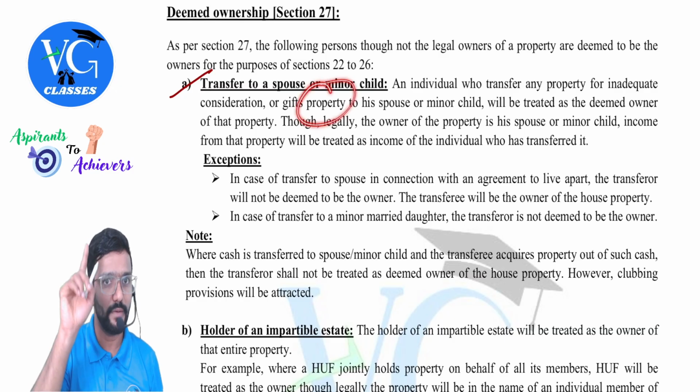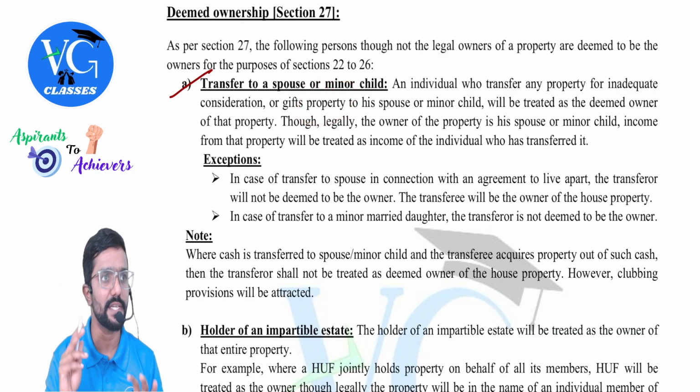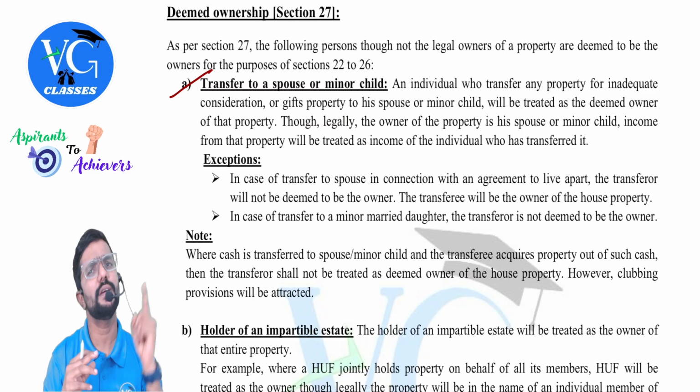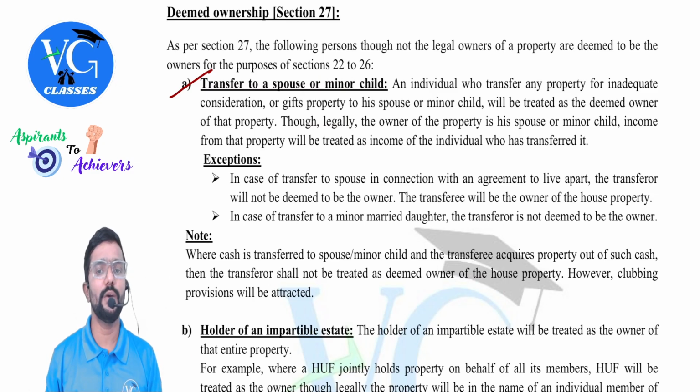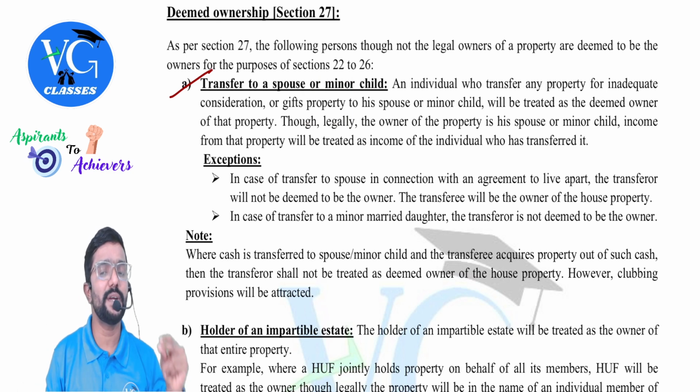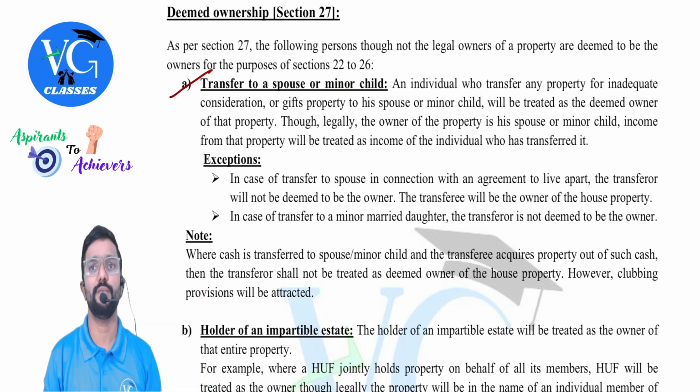Property here means house property, okay? Because section 27 is covered under the head house property. Or gives property to his spouse or minor child will be treated as deemed owner of that property. Who will be treated as the deemed owner? Transferor. Though legally the owner of the property is the spouse or minor child, that is the receiver. Income from that property will be treated as whose? The income of the transferor. Where is it taxable? Under house property only.